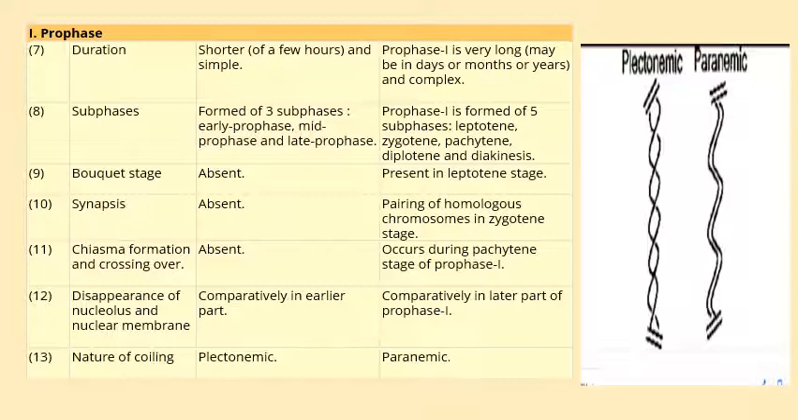The bouquet stage is absent in mitotic prophase, whereas it is present in the leptotene stage of meiosis. Now what is this bouquet phase? During this stage, the chromosomes attach themselves by their ends, or you can say the telomeres.